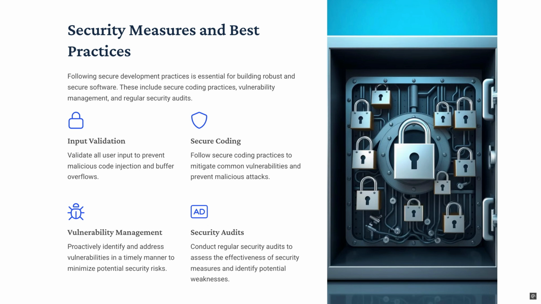Security measures and best practices. Following secure development practices is essential for building robust and secure software. These include secure coding practices, vulnerability management, and regular security audits. For input validation, we validate all user input to prevent malicious code injection and buffer overflows. Secure coding. Follow secure coding practices to mitigate common vulnerabilities and prevent malicious attacks. Vulnerability management. Proactively identify and address vulnerabilities in a timely manner to minimize potential security risks. Security audits. Conduct regular security audits to assess the effectiveness of security measures and identify potential weaknesses.